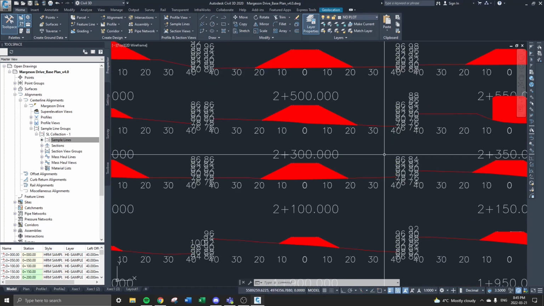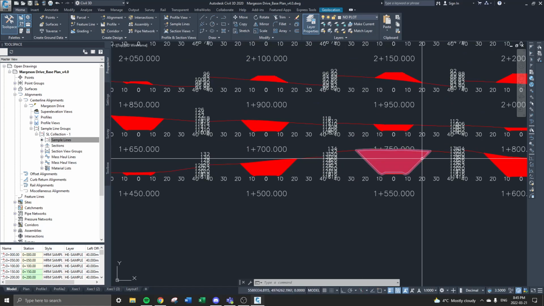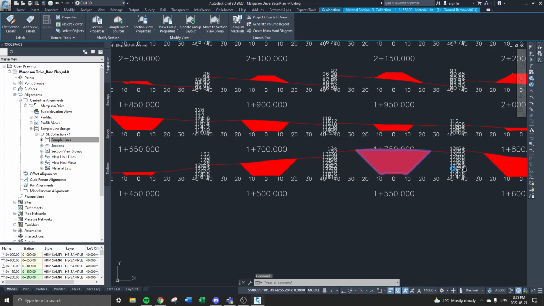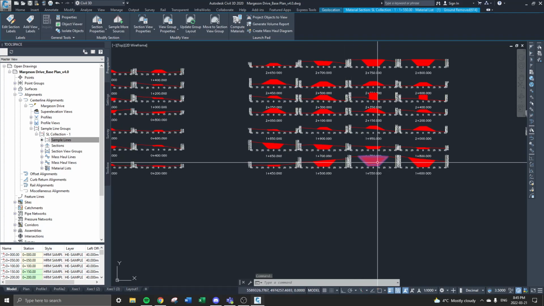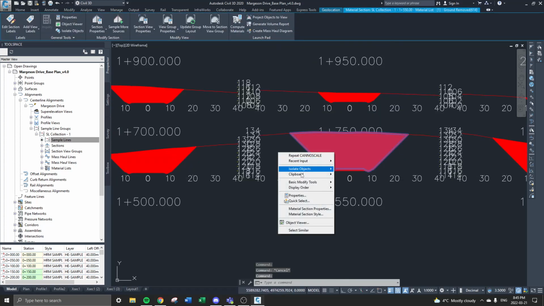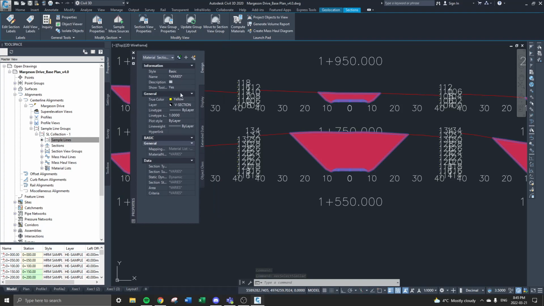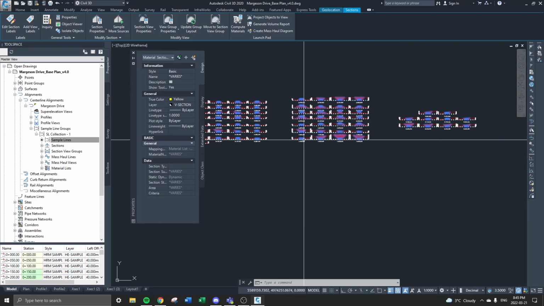Okay, so this is actually going to look really bad on your cross sections, and I didn't notice this until just recently. So if you select one of those shapes, right click, select similar, and I'll show you where my properties are here. It's selected all of your cross section.